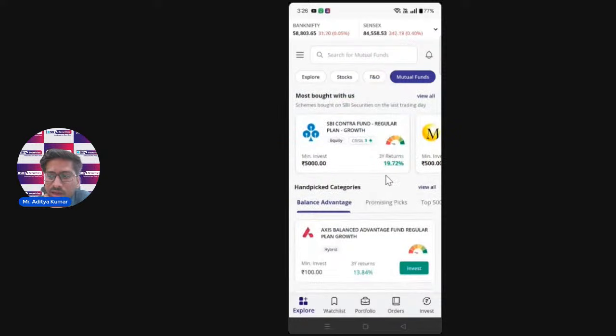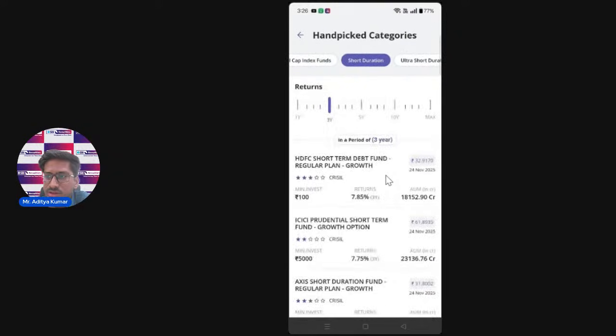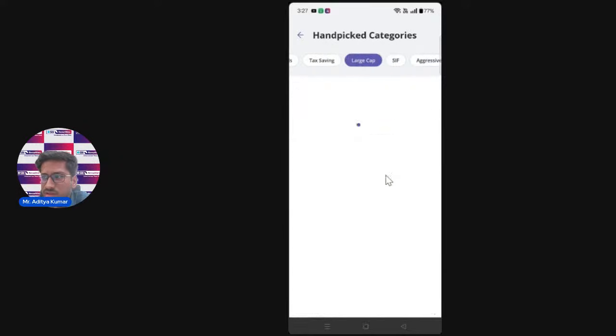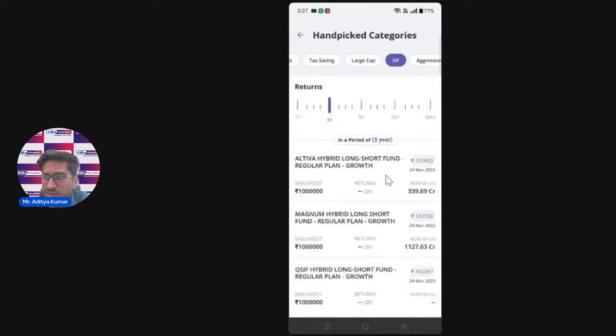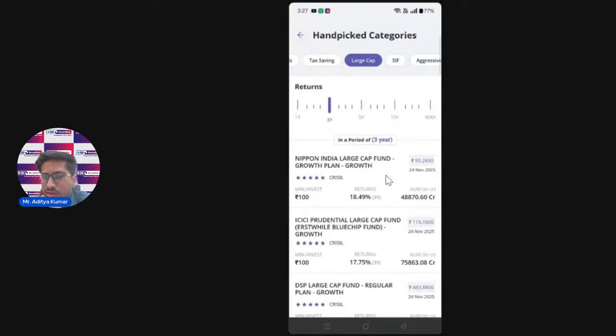You can see what trading behavior or which schemes they are looking at. If you are curious about what other people are doing, you can simply go through this list. Then I have already told you about different categories that you can look at. There are tons of other categories like large cap index fund, small cap index fund, short duration. Each fund has a different meaning and name. I won't be going into detail on each of these, so you can explore any of the funds. Then we have large cap fund, then we have SIF fund. Let's say I have a large cap fund. Large cap funds invest in big and established companies like Infosys, HDFC or Reliance.